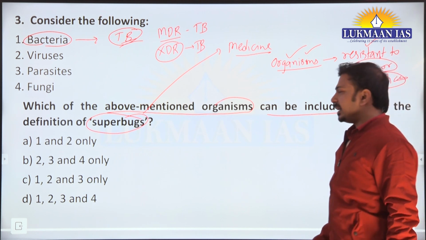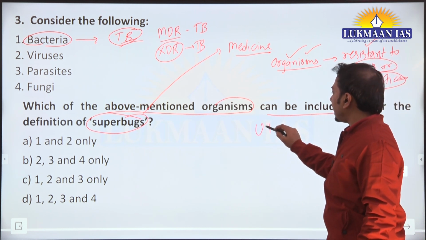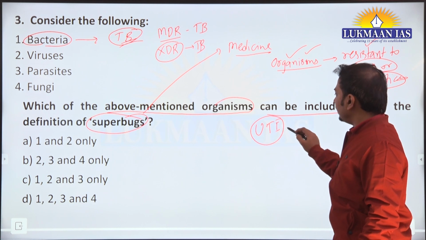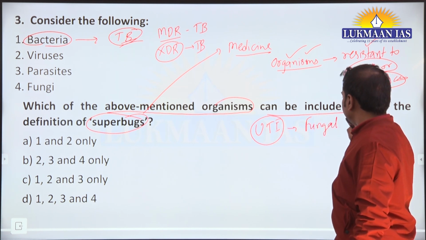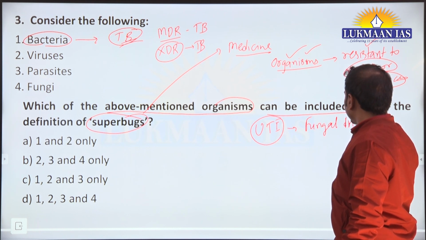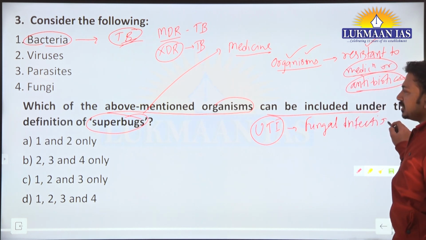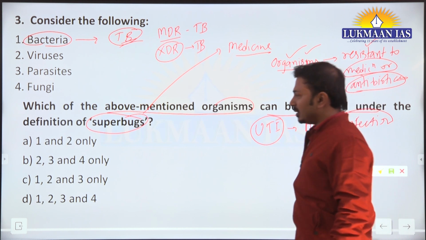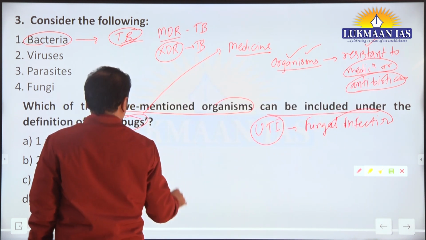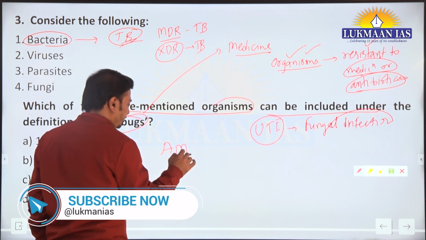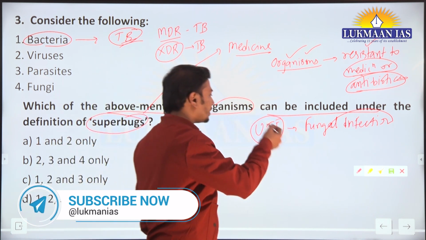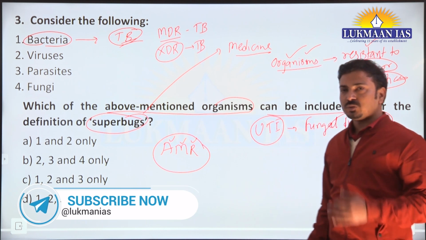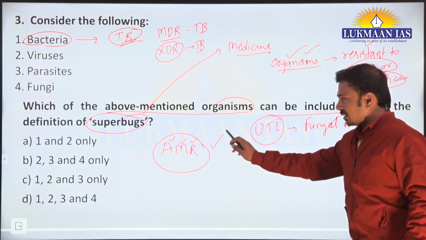Okay, some of the other examples like urinary tract infection, generally we can say that, or the fungal infection on the body, skin disease, okay, fungal infection. ये examples है जहाँ से superbugs develop होते हुए दिखाई दे रहे हैं. Now we all know that AMR, many times in news, antimicrobial resistance. This is what we are talking here. It is related to, or superbugs is related to this AMR.